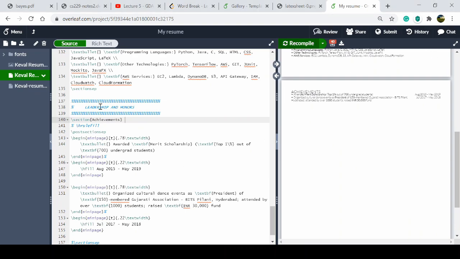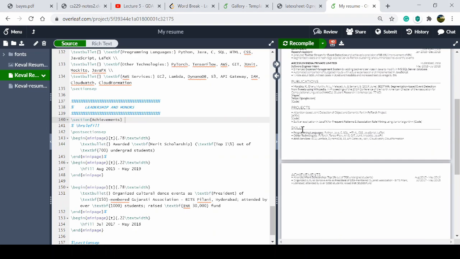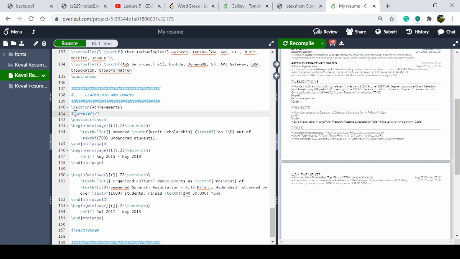So one thing I want to add: you will see that there is a line after every section. If you want to remove the line, the code for that is rule fill. If you just comment that line, the line will disappear. Okay, but I want to keep the line, so I will just compile again.